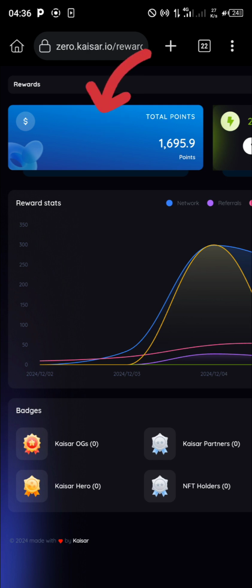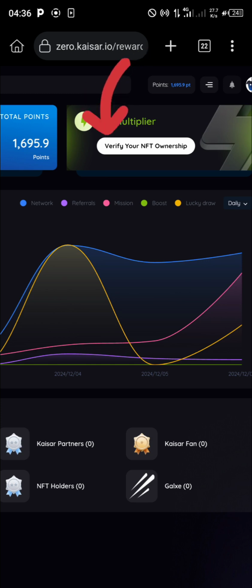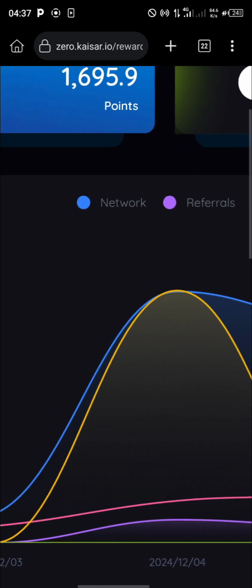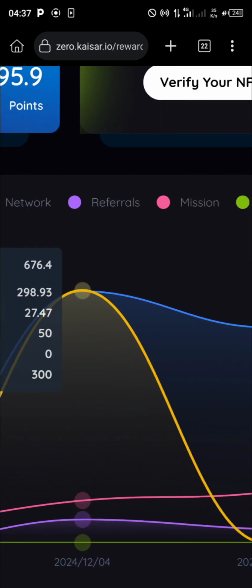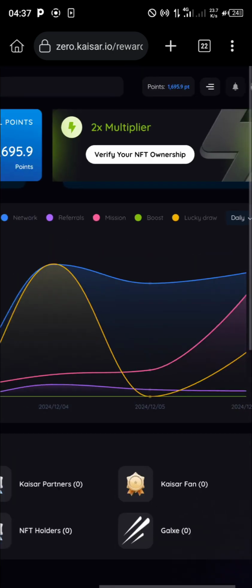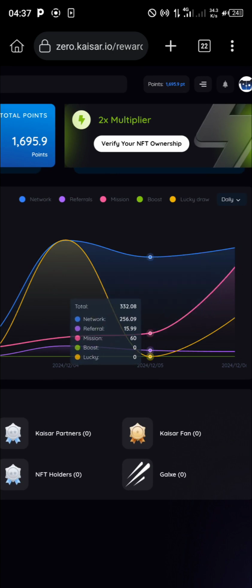First is our total point, second is our 2x multiplier, that is NFT. Third is the actual calculations of what you are doing, aside from the uptimes, the daily, monthly and the yearly. Aside from that, you can see here it says network, the color is blue, referrals purple, missions, and so on and so forth. So this is how you get to calculate all what you are doing and how far you have gone.